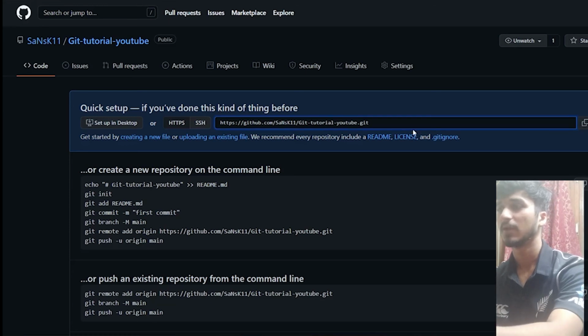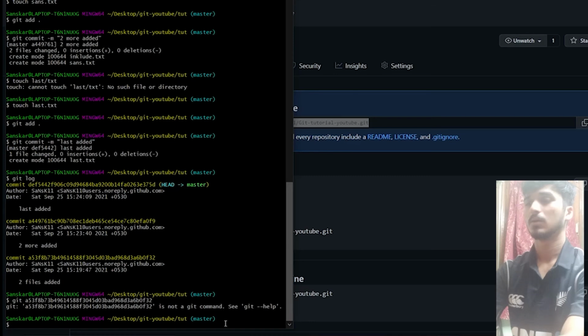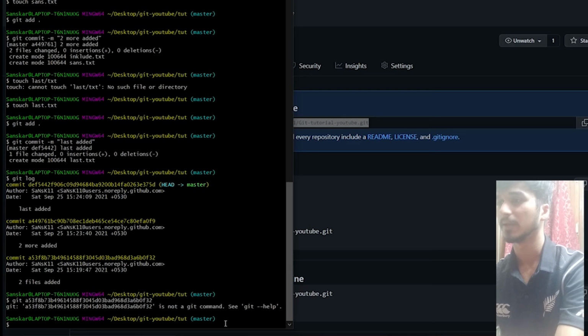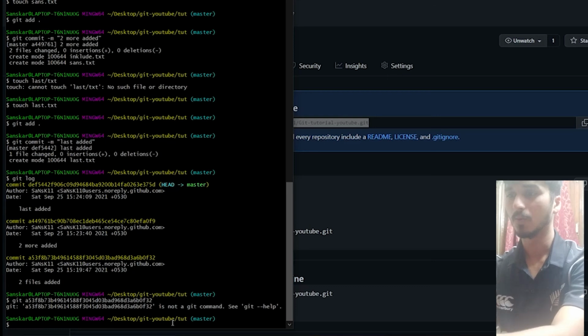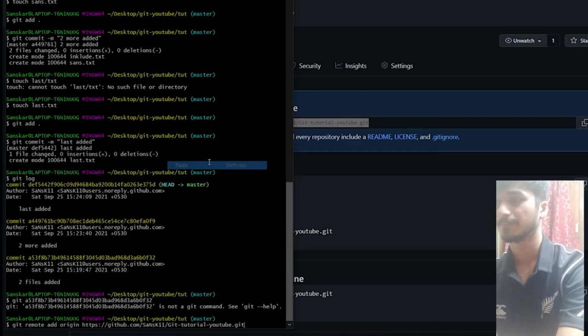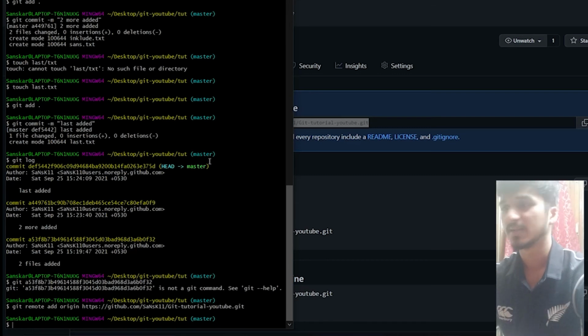I have to copy this, right? I have copied the link. Let's copy it again. No worries, it happens this way also. I have copied it and then I open my Git Bash, and here I have to write the command git remote add origin, and paste this here. Enter. Okay, now it says that it's done, right?